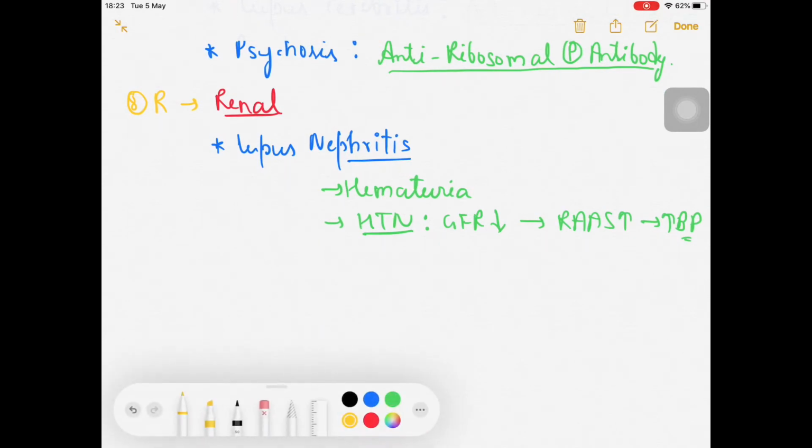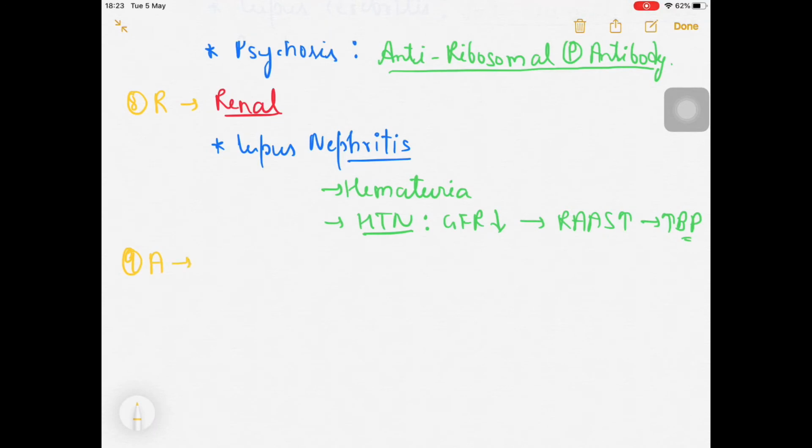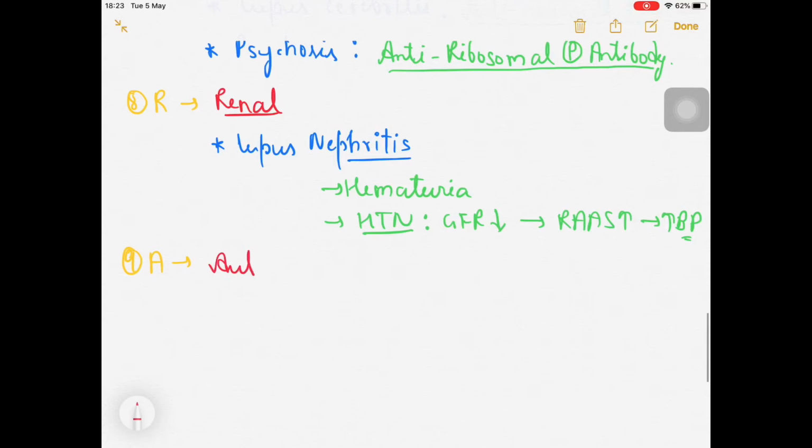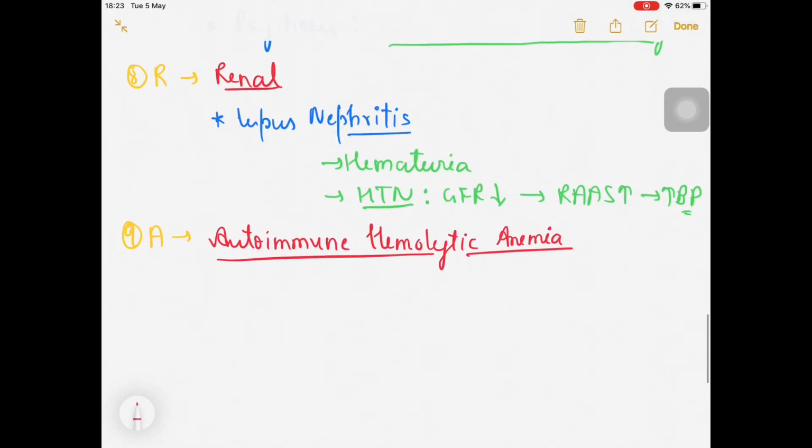Fine. The next component of the MD-SOS brain mnemonic, after BR, is A, for autoimmune hemolytic anemia. What is the problem here?